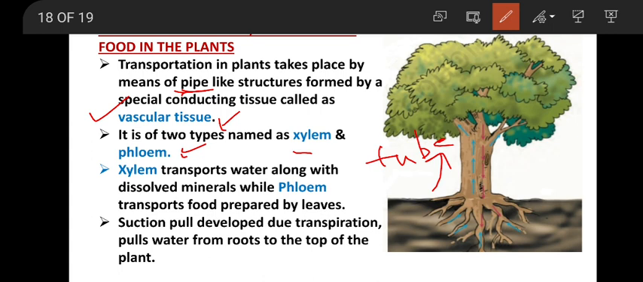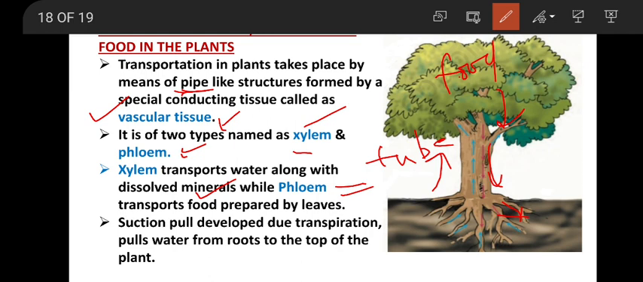And after the photosynthesis process, food is formed in the leaves. The food is prepared in the leaves. This food needs to be carried to different parts again. That is done by another kind of tissue called phloem. P-H-L-O-E-M, phloem. Phloem tissue helps in transportation of food prepared by the leaves. So two types of tissues are helping in carrying the materials. Water and minerals are carried by xylem. Food is carried by phloem.